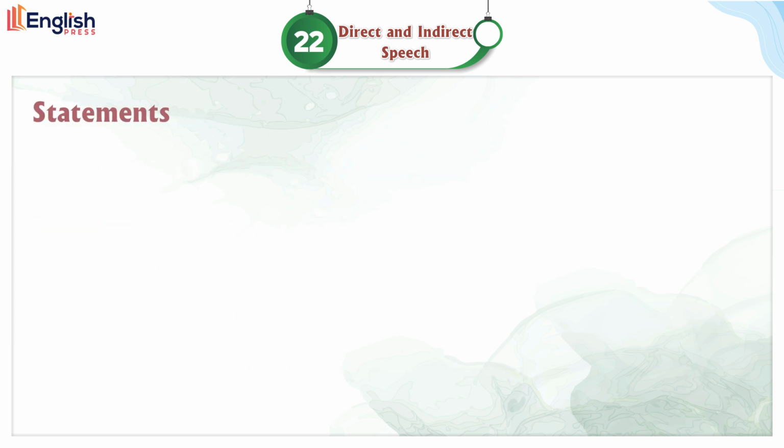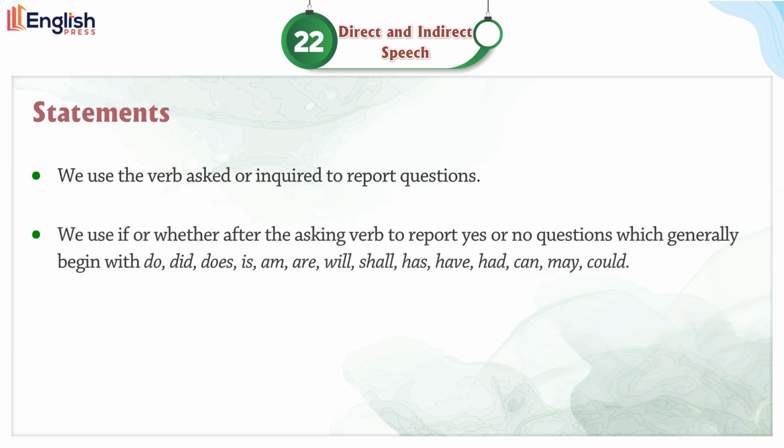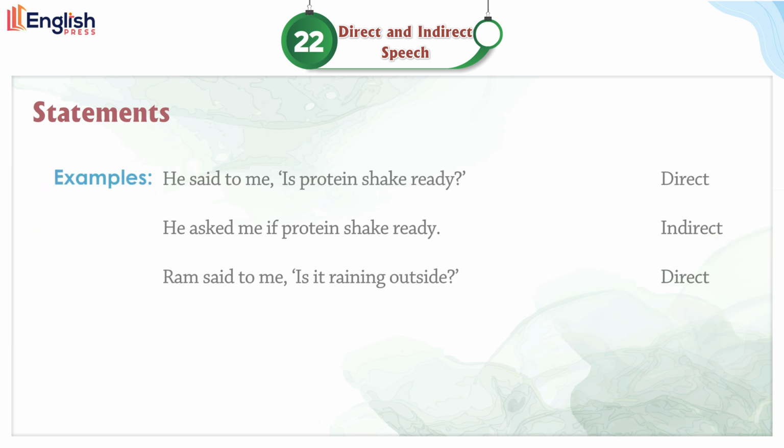Indirect. Questions. We use the verb asked or inquired to report questions. We use if or whether after the asking verb to report yes or no questions, which generally begin with do, did, does, is, am, are, will, shall, has, have, had, can, may, could. The subject comes before the verb.